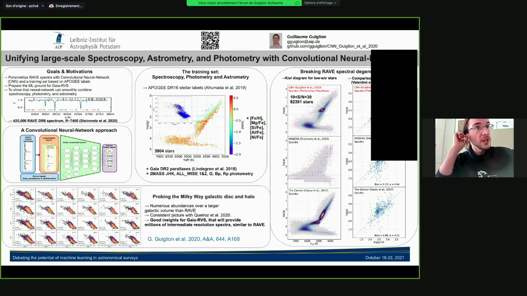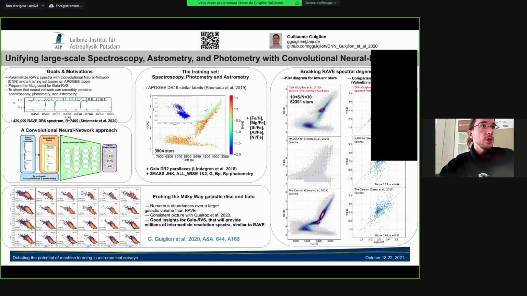So why do we want to derive spectroscopic parameters from spectra and chemical abundances? Well, to perform galactic archaeology, because chemistry is important, for example, for disentangling the stellar populations. So spectra are the unique way to derive chemistry.